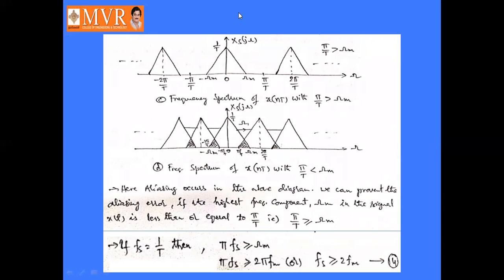So the condition for the sampling theorem is fs is greater than or equal to 2 fm, double the highest frequency component. Fs, the sampling frequency, is greater than or equal to double the highest frequency component, that is, fs is greater than or equal to 2 fm, right?